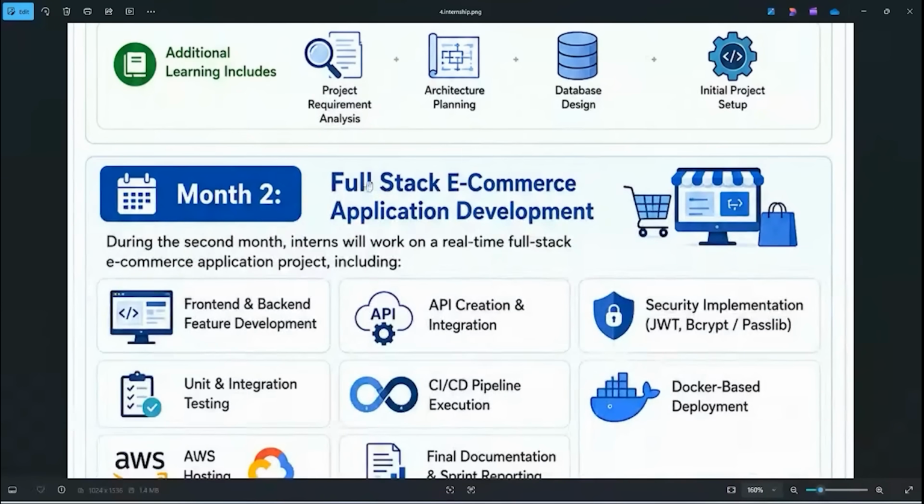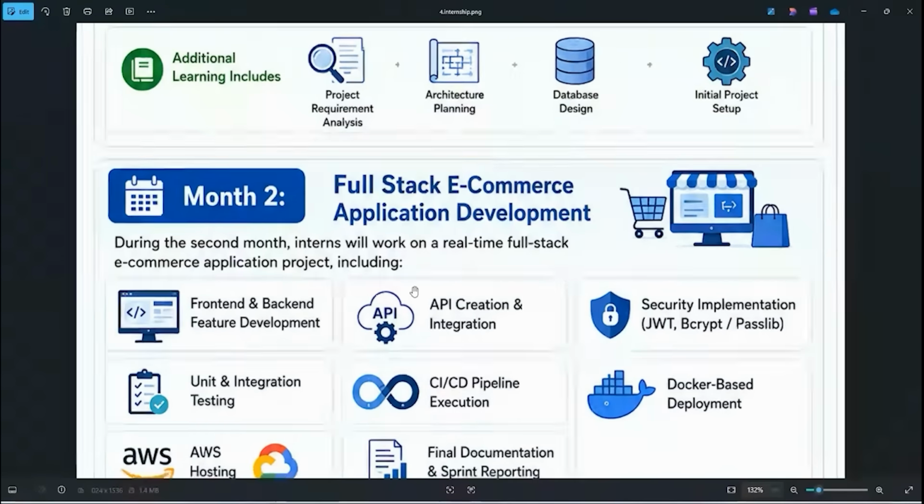We will start our e-commerce project. A full-fledged e-commerce project including payment gateway integration, nothing but PhonePe payments, Google Pay, credit card, debit card payments, a full-fledged application, something similar to Zepto, Flipkart, Amazon, whatever the e-commerce applications we are having. Same like that, a full-fledged application. Even you people can keep this particular project in your resume also. So in month 2, we will cover all this.